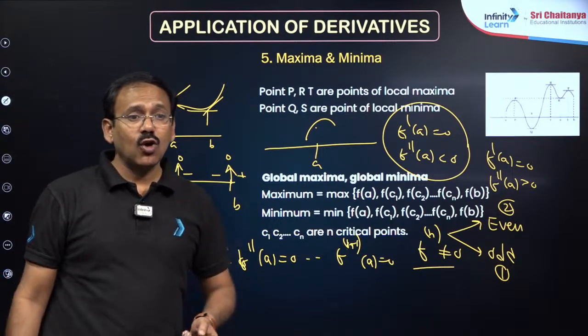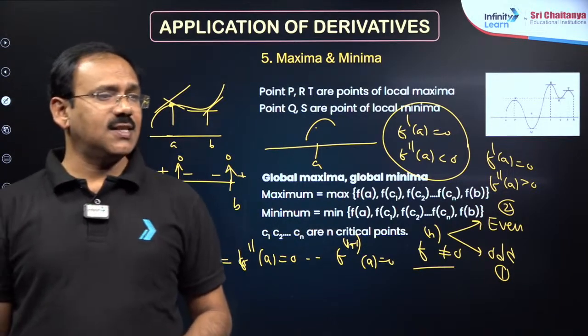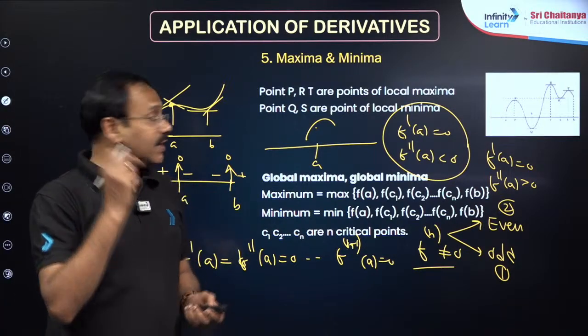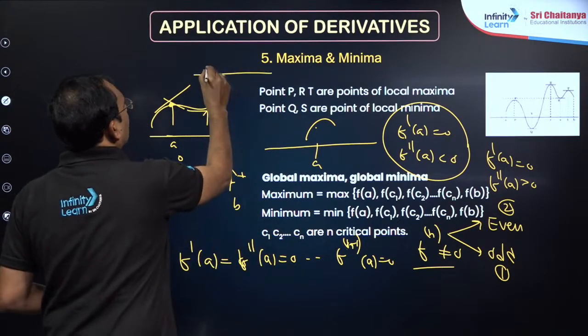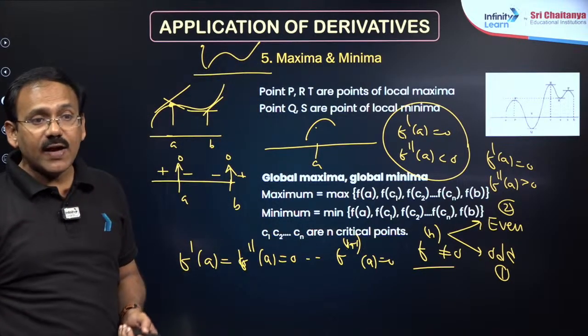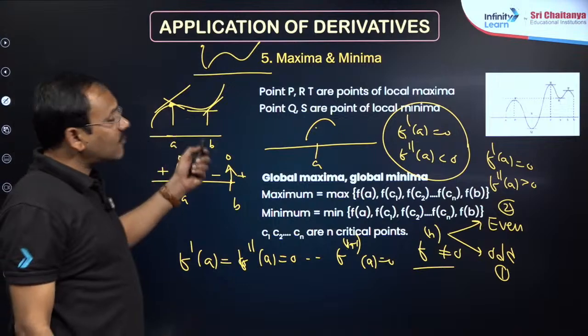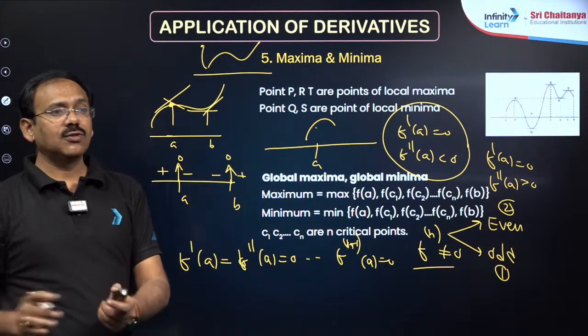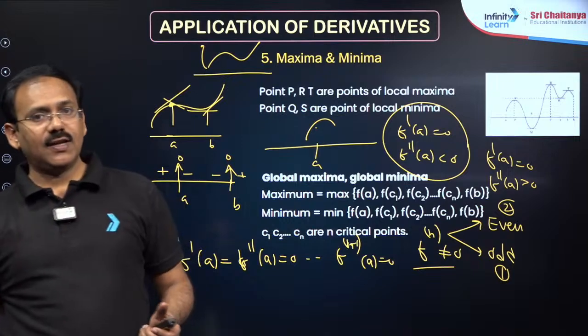After that, global maxima and global minima. Global maxima means the maximum value of the function in the given interval, and sometimes it may be at the extreme values also. Apart from all local maximums, you have to find f of a and f of b also, and of those you take the highest value.